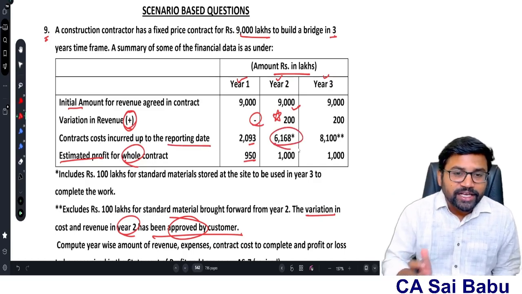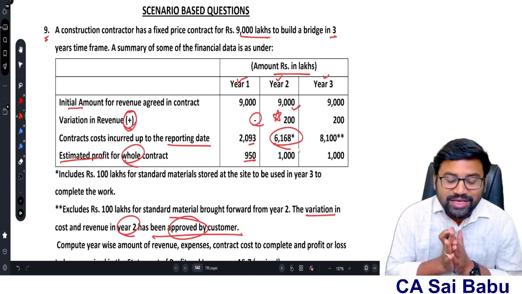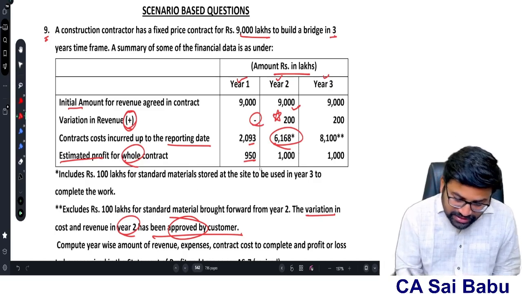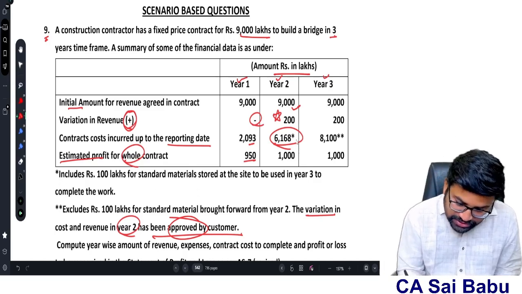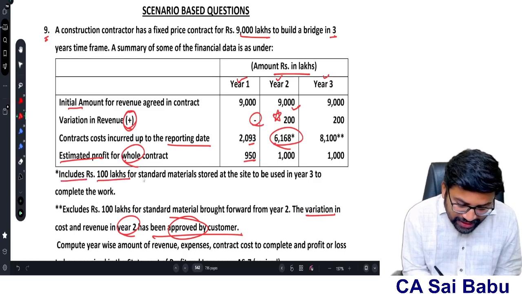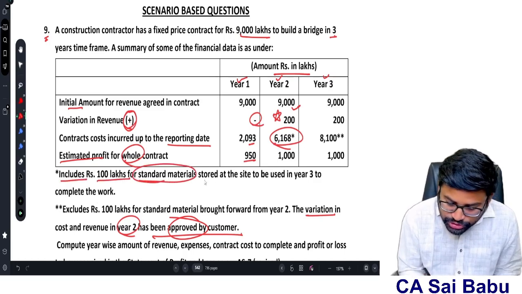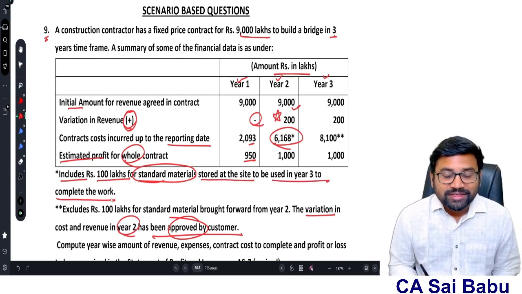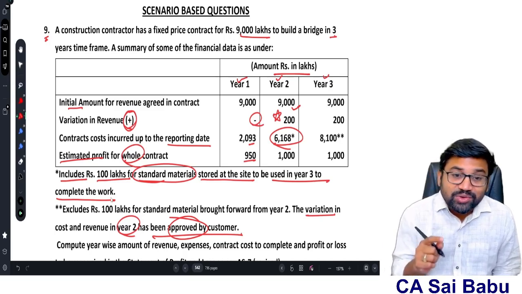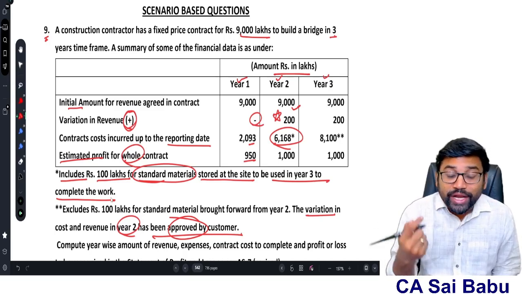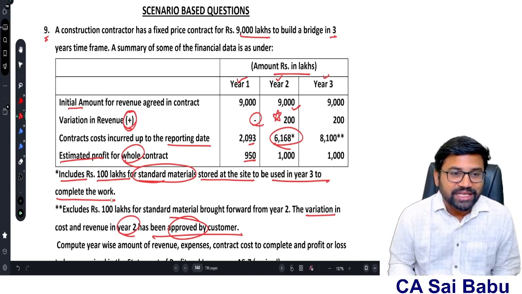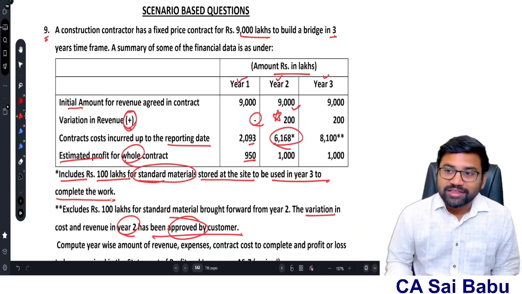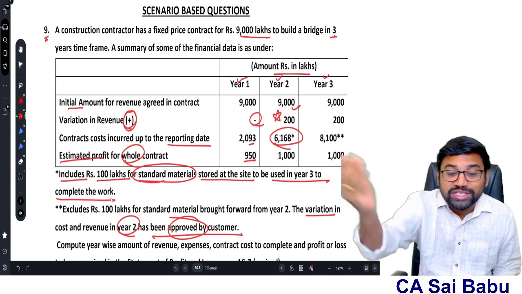Sir, by the end of the second year, the total cost incurred is 6,168 lakhs. And for the 6,168 lakhs, they have given some additional information. See here, star mark, includes 100 lakhs for standard materials stored at the site to be used in year 3 to complete the work. So what they have done is, in this 6,168 lakhs, they have included 100 lakhs worth of standard materials which are stored at the site to be used in year 3. That means they are not yet utilized. They will be used in year 3.